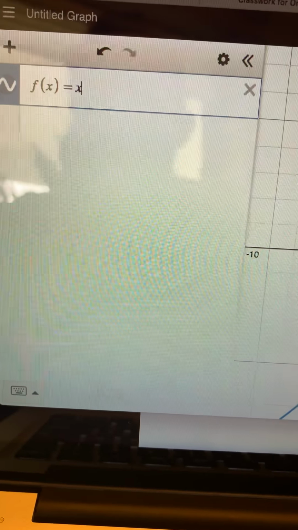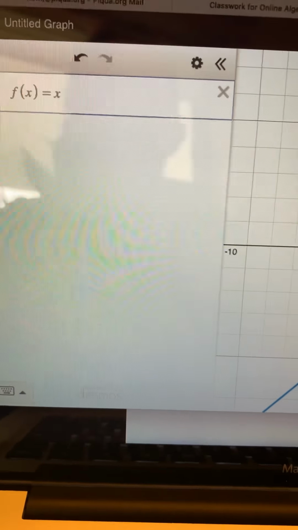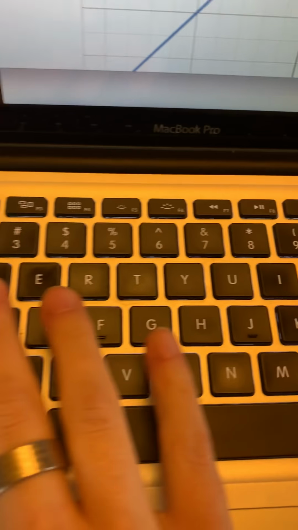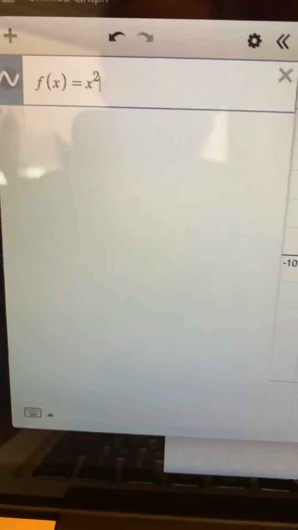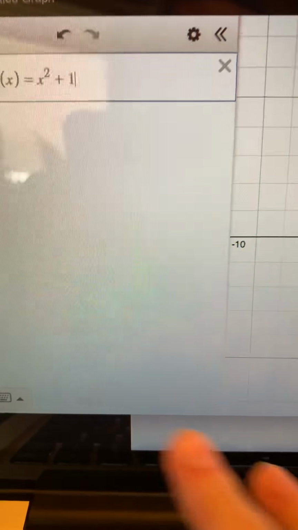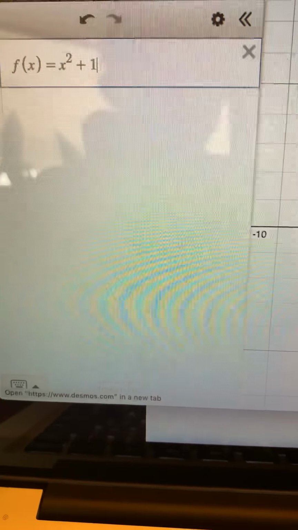Oh, hey, by the way, if you're typing this on a phone and you're having trouble with the keyboard, I just push Shift 6, because that's a caret. And then it'll take you up there in that exponent, and you don't even need the keyboard. It might be easier if you're trying to do it on your phone.